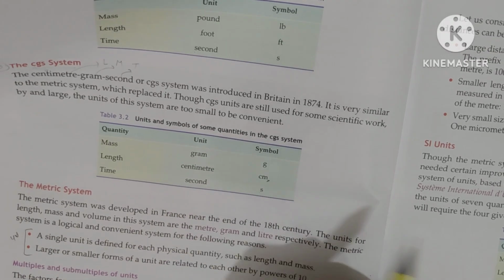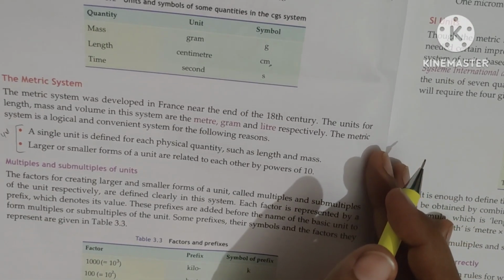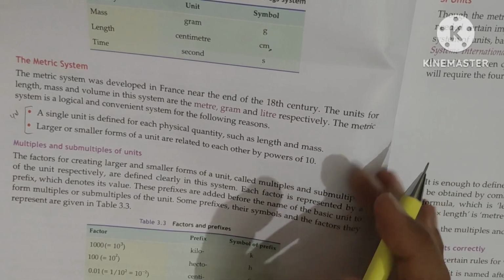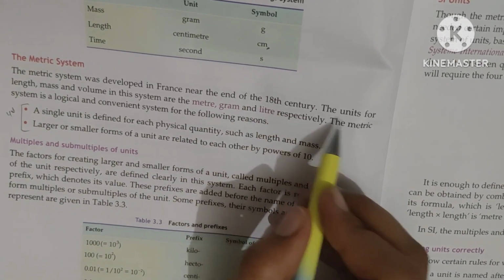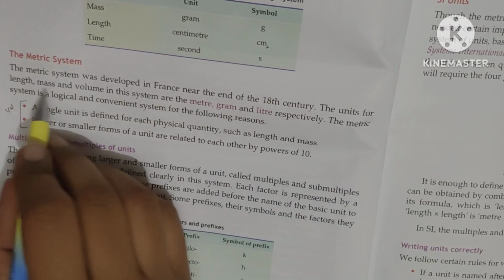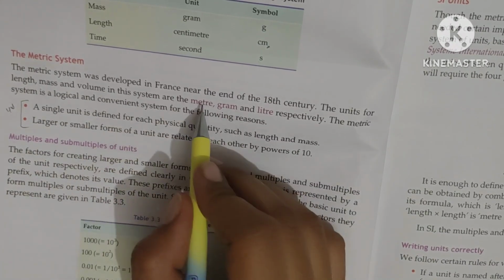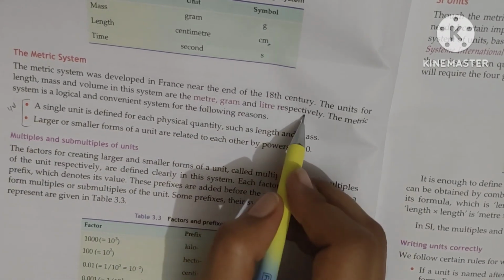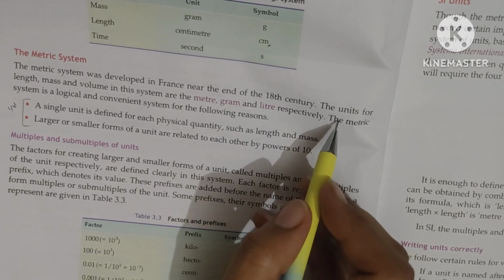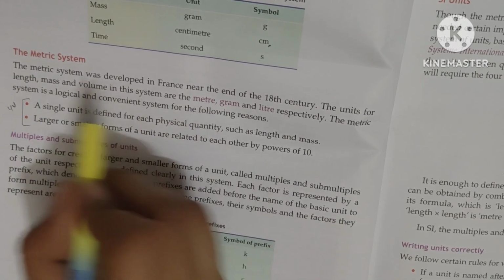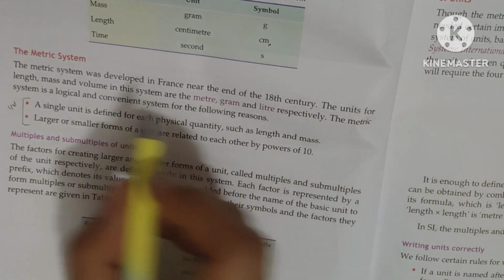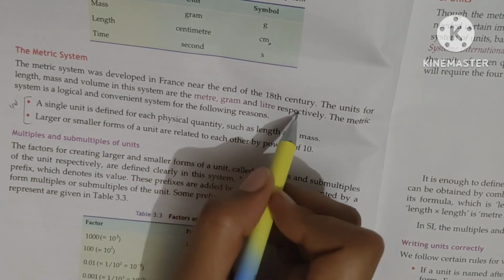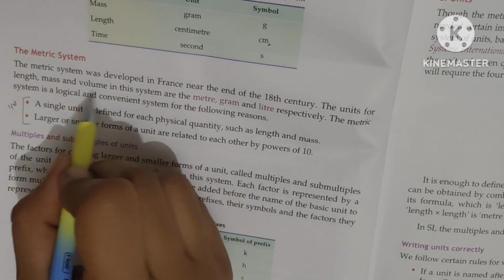Next is the metric system. This is the third system. The metric system is similar to the SI system. It was developed in France near the 18th century, and the units for this are for length, mass, and volume. In the system, the meter, gram, and liter were the three respectively. For length it is meter, for mass it is gram, but for the SI it is kilogram. Volume is measured in the liter.